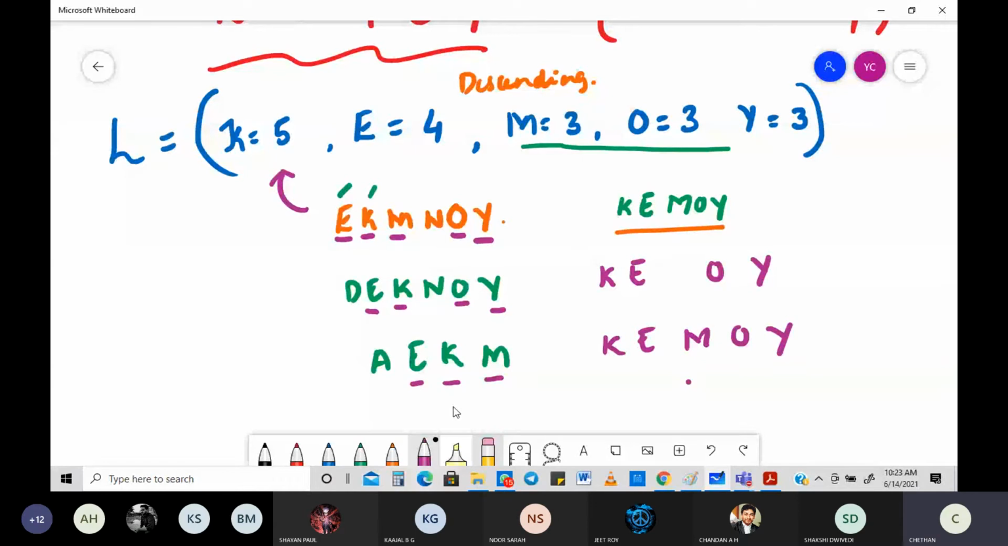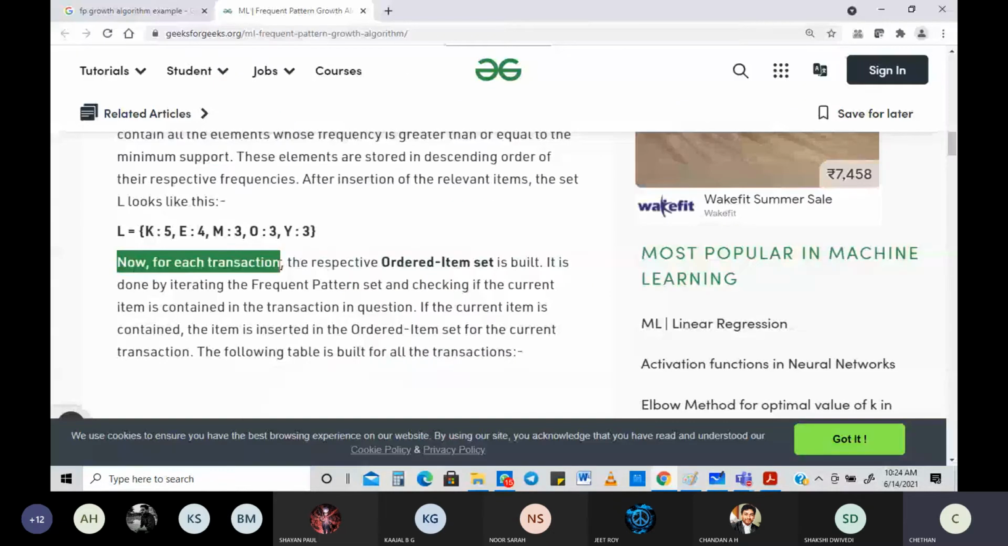So this is my original transaction, and this is my ordered item set transaction. Did I get that K, E, M? Yes. Like this, I've done it for all transactions. Now you look into these wordings: for each transaction, the respective ordered item set is built.